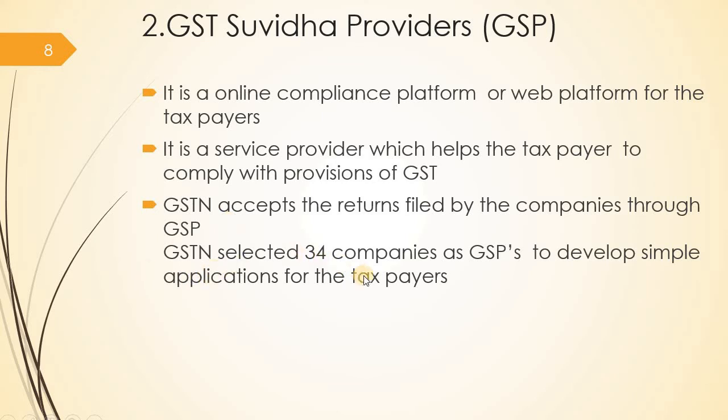Then GSTN has selected around 34 companies as GSPs. It may change, it may be more than that after some years. So as GSPs, they can develop their simple applications for the taxpayers. So 34 companies have 34 different platforms. So in these 34 platforms, anybody can file the returns. They can select any platform for filing the returns, for payment of taxes, for maintenance of the records, for registration, all these things.